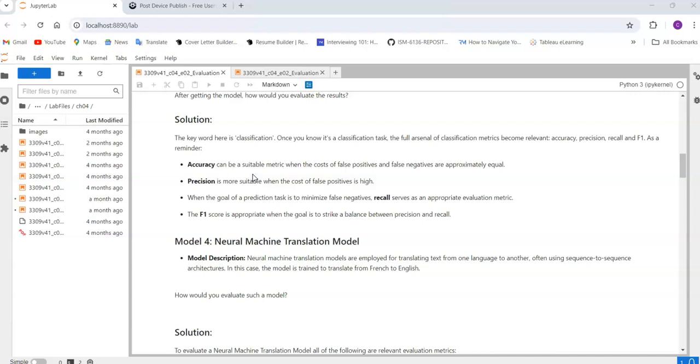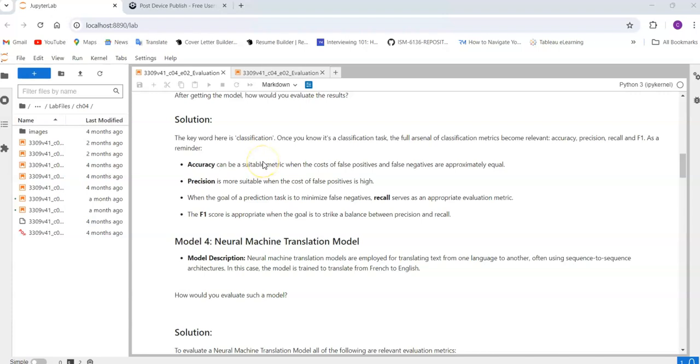I will give you a simple example. True positive means your model is predicting one thing and the actual answer is also the same. True negative means your model is telling something but the actual is vice versa. False positive means your model is saying yes and the actual is no, and similarly, false negative means vice versa.